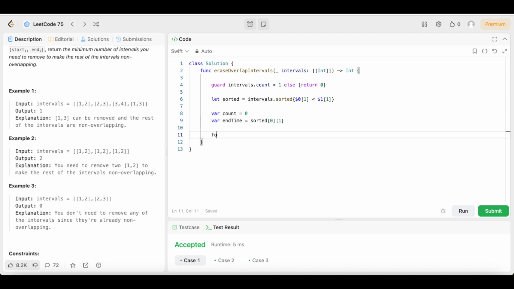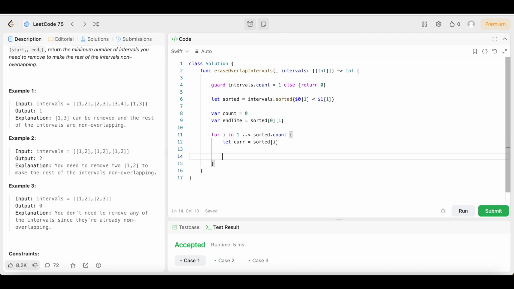Then we're going to say for i in 1 up to sorted.count, let cur equal sorted[i]. So that's going to be the current interval. Then we're going to say if cur[0] is less than end time, then we're going to say count += 1, because that means that we have an overlap somewhere.